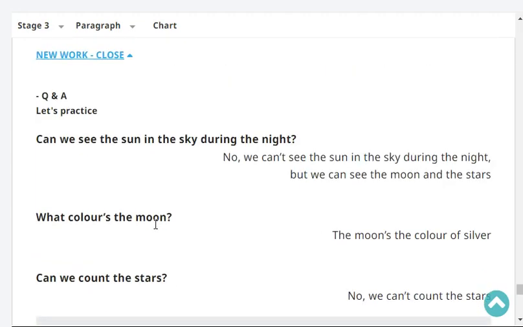Okay, let's practice. Can we see the sun in the sky during the night? No, we can't see the sun in the sky during the night, but we can see the moon and the stars. What color's the moon? The moon's the color of silver. Right?